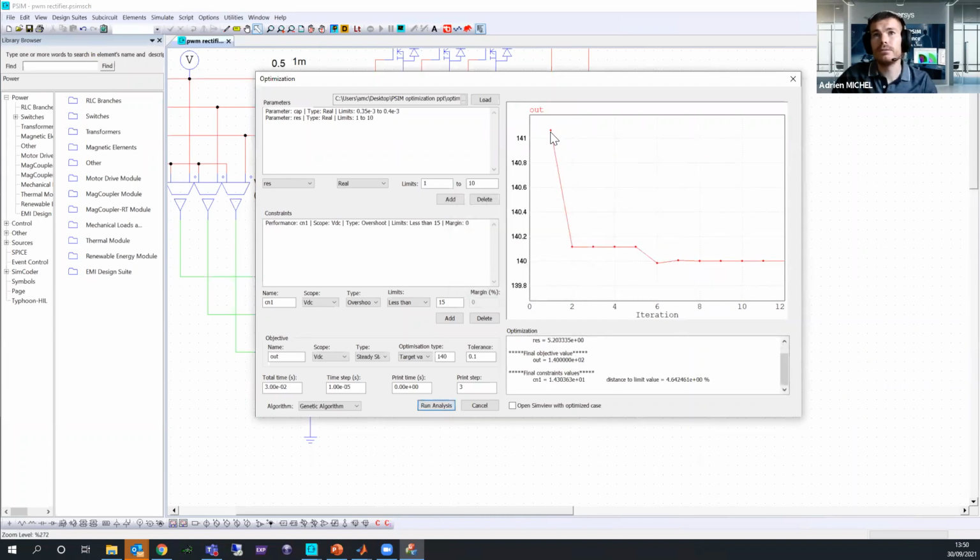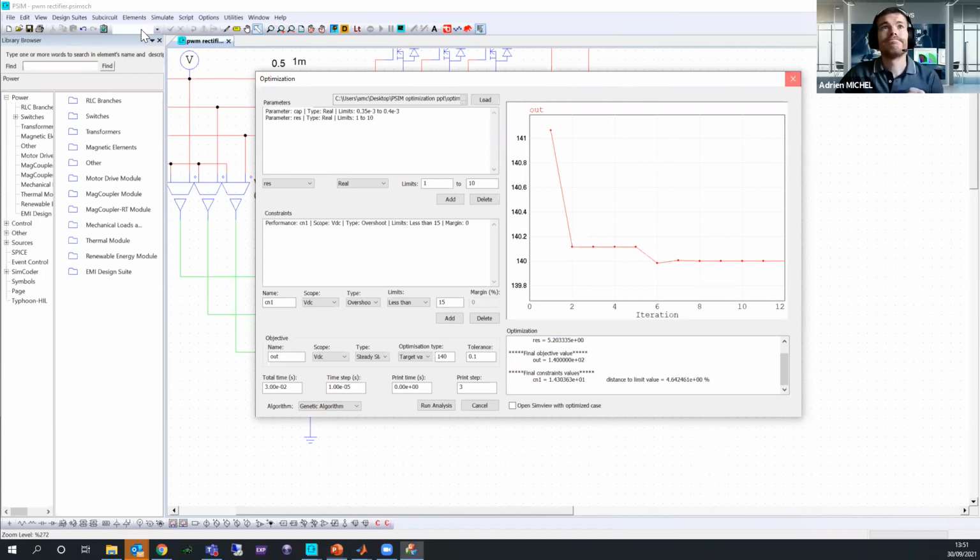Perfect. So now you can see again the 140 volt for my output voltage. I have my iteration, which are still in tolerance with 10%. And here you have the constraint. As it uses a genetic algorithm, each time the simulation results are not the same. This is why my result with my slide is different than here, because the genetic algorithm is changing every time. It is not a fixed algorithm.